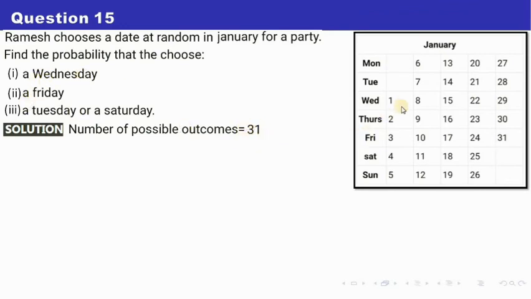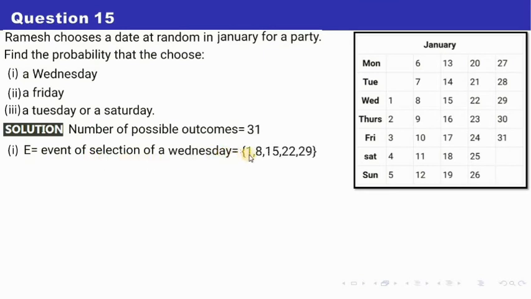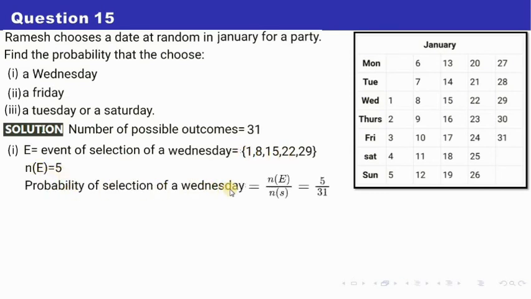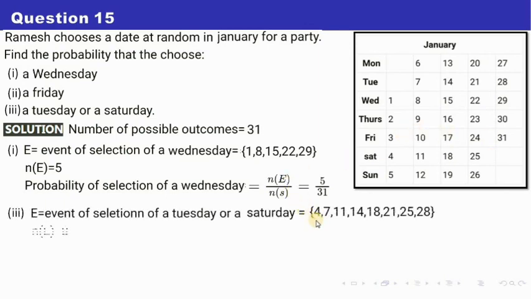He wants to choose Wednesday. How many Wednesdays are there? We have got 5 days, right? So E1 is the event of selection of Wednesday, and we have the dates 1, 8, 15, 22 and 29. These are the dates which fall on Wednesday, right? How many outcomes are there? 5. So the probability of selection of Wednesday is n(E) by n(S), that is 5 by 31. Similarly, Friday, how many are there? Again 5. I have not done the second one, I have directly gone to the third one. Number 2 is Friday, so we have 5, so again this will be 5 by 31.